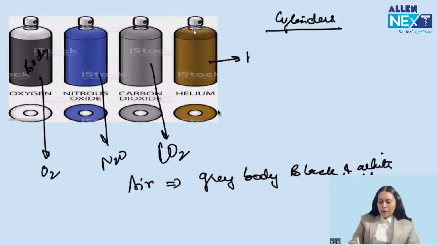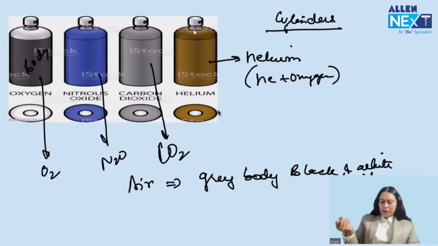And this is of helium, a new gas. Helium, that is heliox, helium plus oxygen. It is used for oxygen delivery. Okay. So we have air, gray body, black and white shoulder. Carbon dioxide, total gray. Nitrous oxide, total blue. And oxygen, black body, white shoulder. So the color coding of the cylinder is important. Most important, oxygen. Most commonly asked, oxygen.